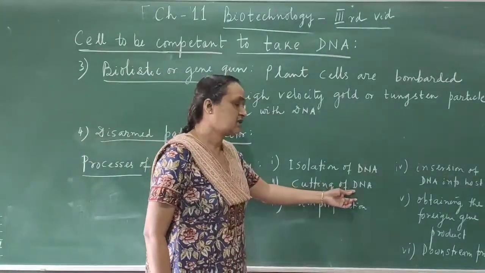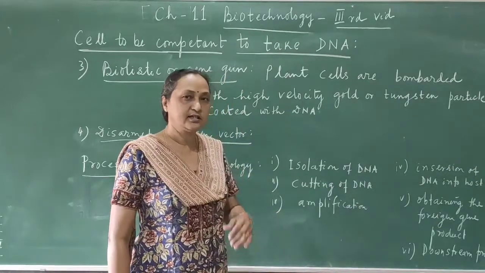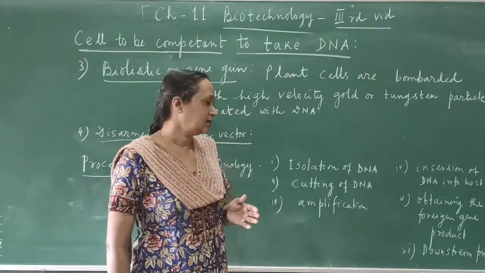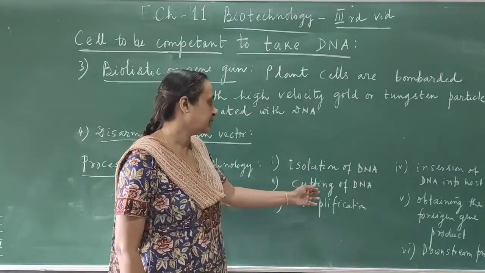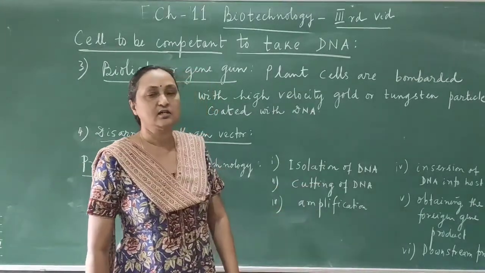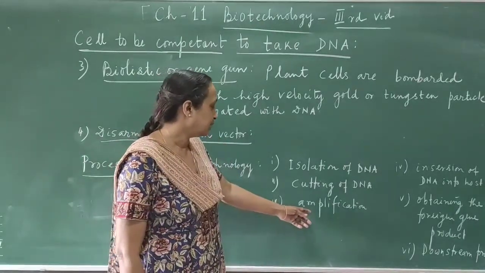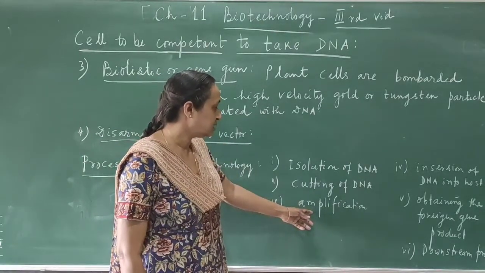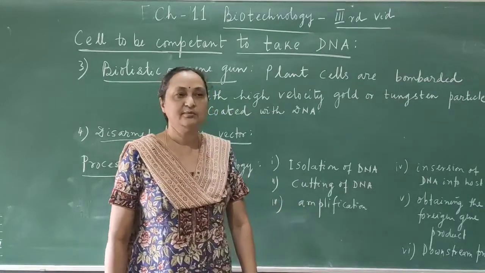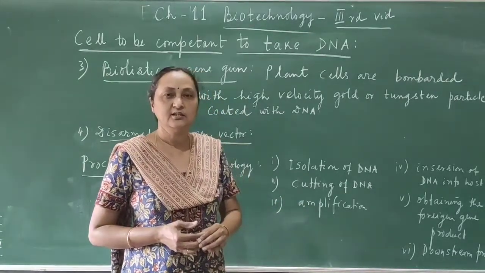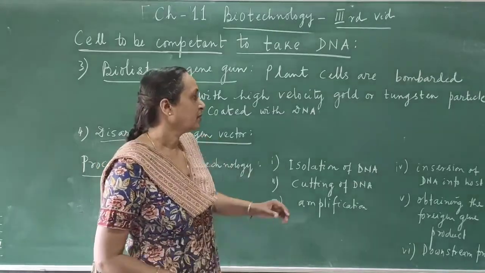Now the DNA is cut into small fragments. Yesterday I explained gel electrophoresis, the technique by which the DNA can be separated, and the cutting is done with the help of restriction endonuclease. Then after the separation of the DNA fragments, amplification is done. Amplification means we are making multiple copies of that foreign DNA, and the technique is called PCR.